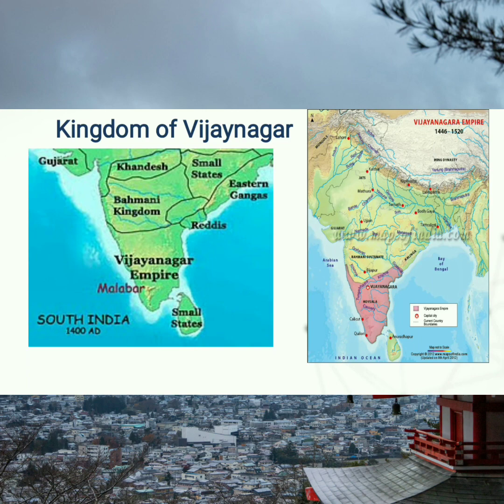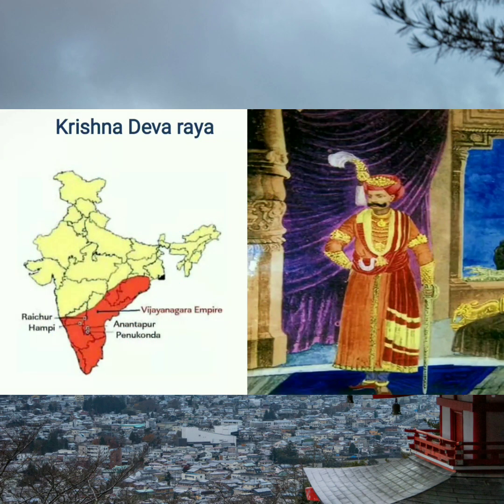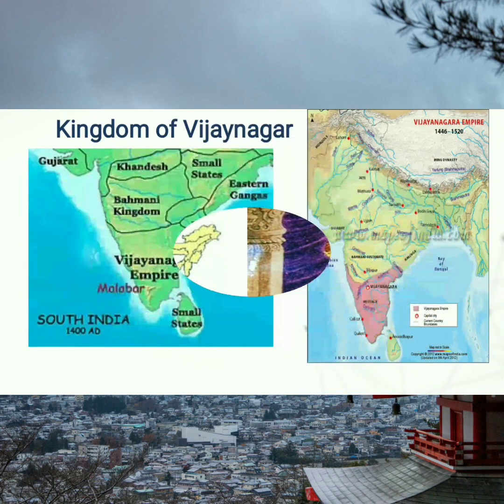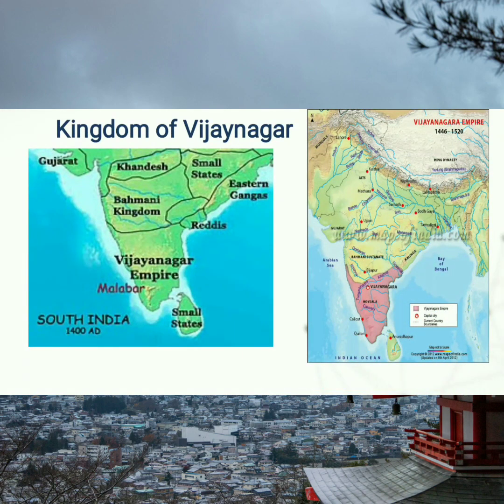During the reign of Sultan Muhammad bin Tughlaq of Delhi, there were many revolts in South India against the central power of Delhi. Among these revolts, Vijayanagar and the Bahmani kingdom became the most successful kingdoms. Here you can see the map of Vijayanagar kingdom again, and the Bahmani kingdom is also shown over here.